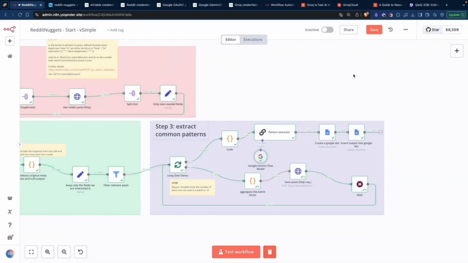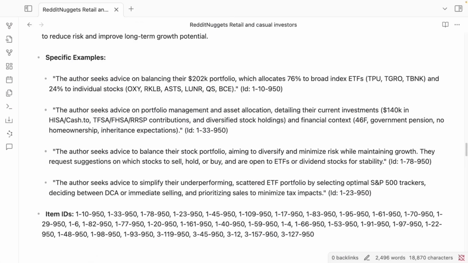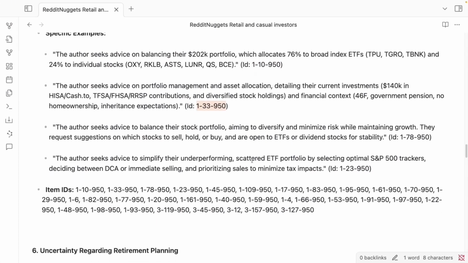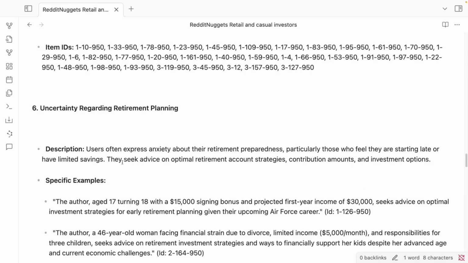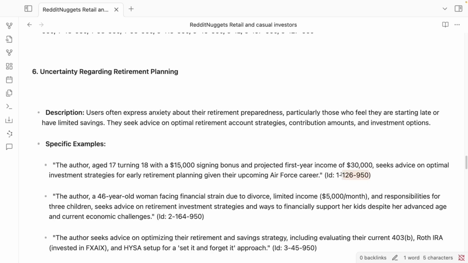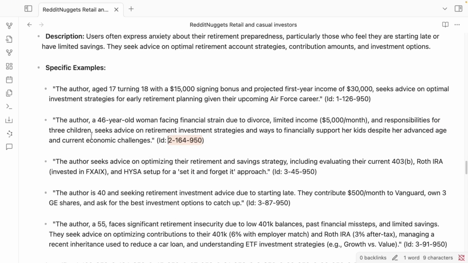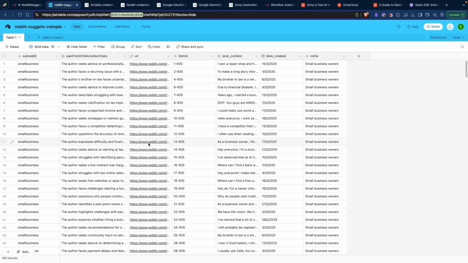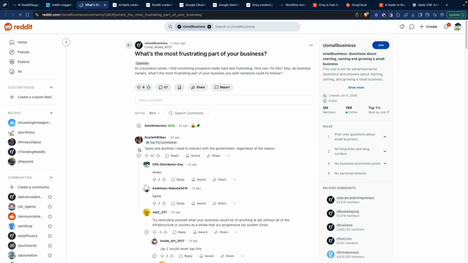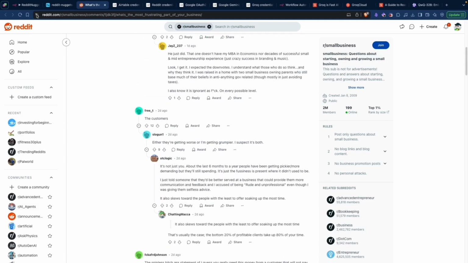And its final output, like I have shown, shows that it can track specific items. These are the item IDs from your database. And so you can go and look at the points that the model has made in terms of a pain point. And then you can directly relate it to an ID and to an item in your database, where you can go and look at the post, then you can find the link. And if you want to do more research, you can then click on the link and, for example, go and see the comments if there is more information that you want to learn.